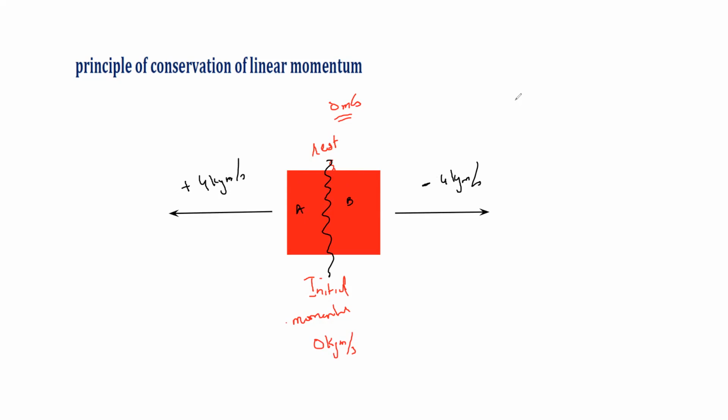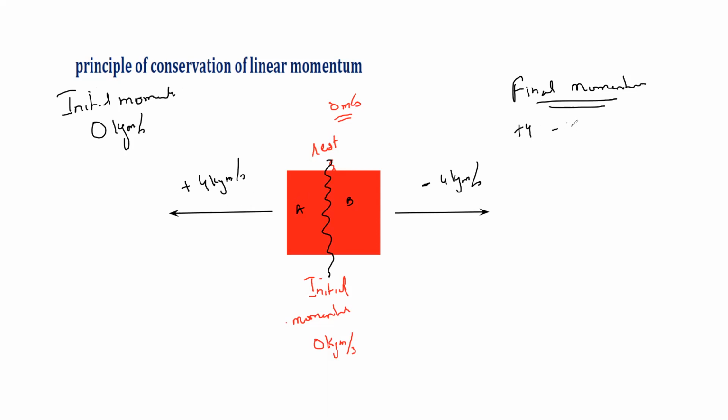So when we calculate the final momentum after explosion, initially it was 0 because it is at rest, so the initial momentum is 0 kilogram meter per second. The final momentum: one side has +4, the other is -4. So +4 -4, the final momentum will always be 0.